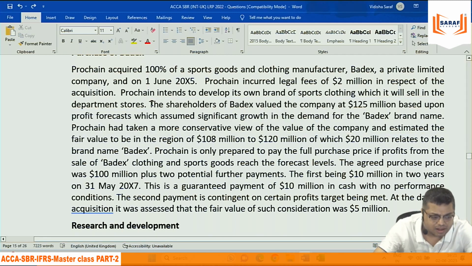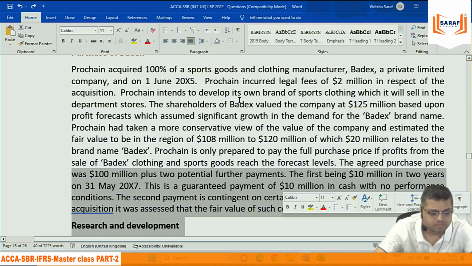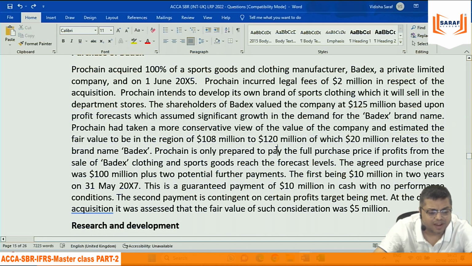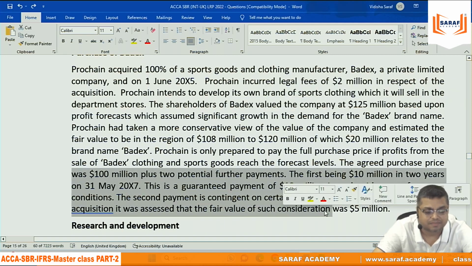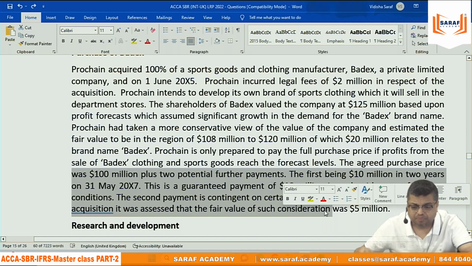So the sellers of the company are saying that we want 125. But then after the negotiation, the fixed settlement is this. So we are not concerned with these values. I am thinking, if the seller wants that, and we want this, then why are they ready to sell at this price? And there is no question of goodwill here. That is what I was thinking.